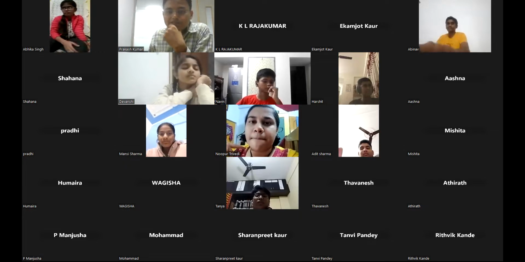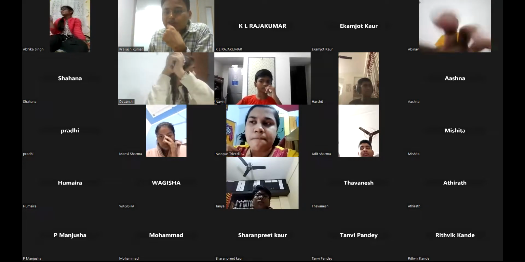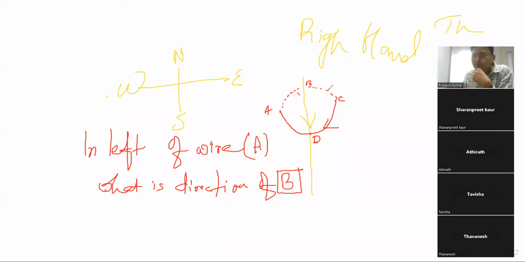Please repeat the question. The question is very simple. This is a wire in which the current is going downward. This will be the magnetic field, concentric circles. The CDA part is coming out of the page and ABC is going into the page. This is a 3D diagram. So in the left of the wire, at this point, what is the direction of the magnetic field?